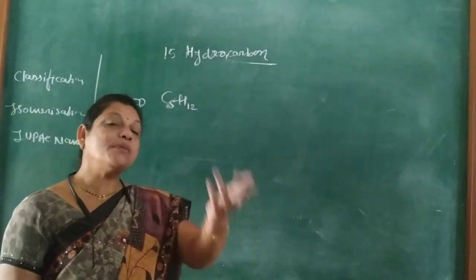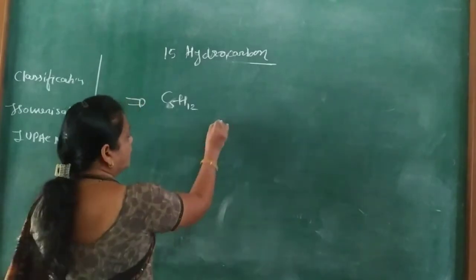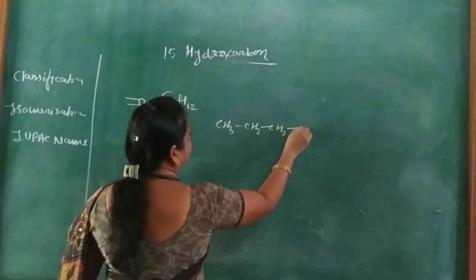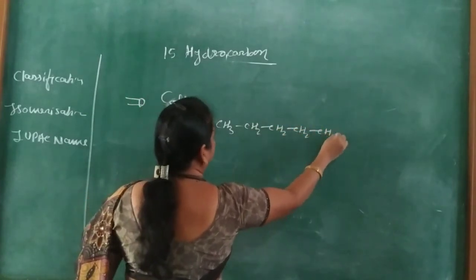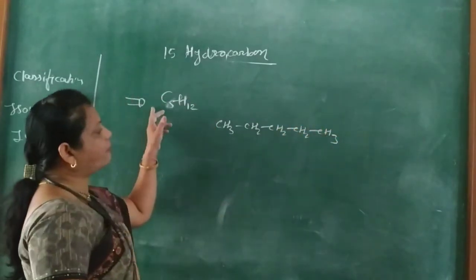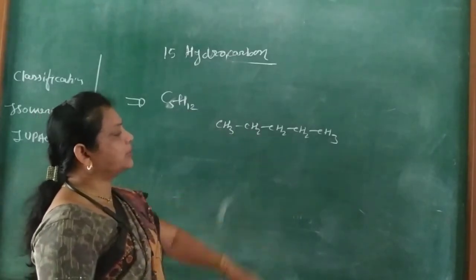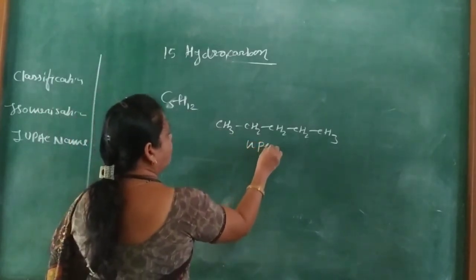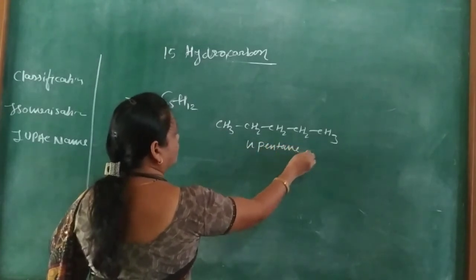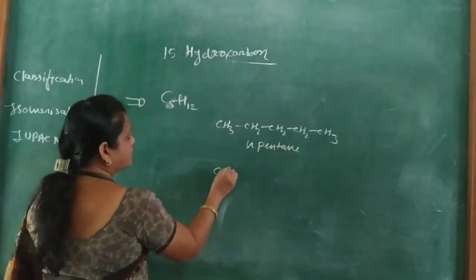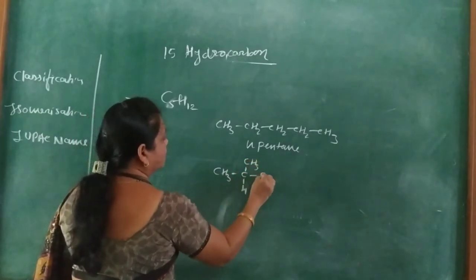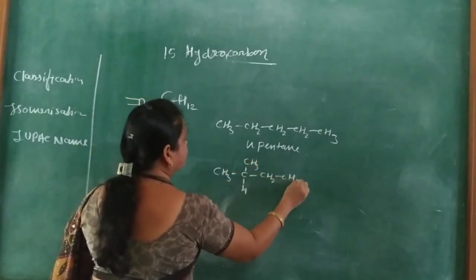Now the isomers of pentane. Here CH3, CH2, CH2, CH2, CH3. The number of carbon atoms is 5 and the number of hydrogen atoms is 12, and this is called n-pentane. Next one, CH3, CH, CH3, here CH2 and CH3.